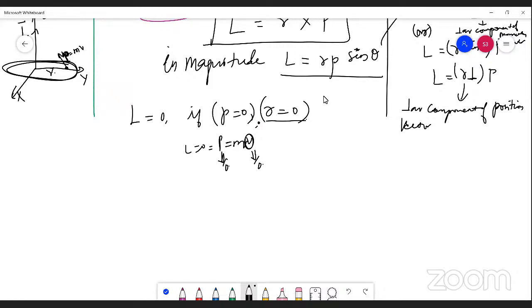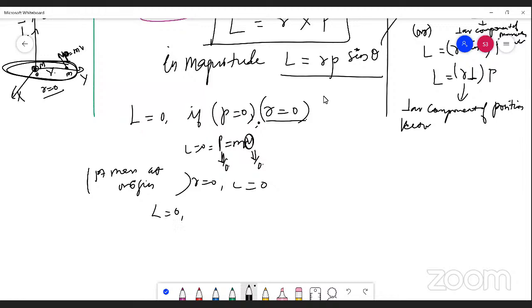R equals 0. If this particle P is at the origin, actually this is O, if this point mass is at the origin, then R will become 0. The position vector will become 0. Then we can say L will be 0. If R is 0, L will be 0. If the point mass is at the origin, then L is equal to 0. Here also the angular momentum is 0.